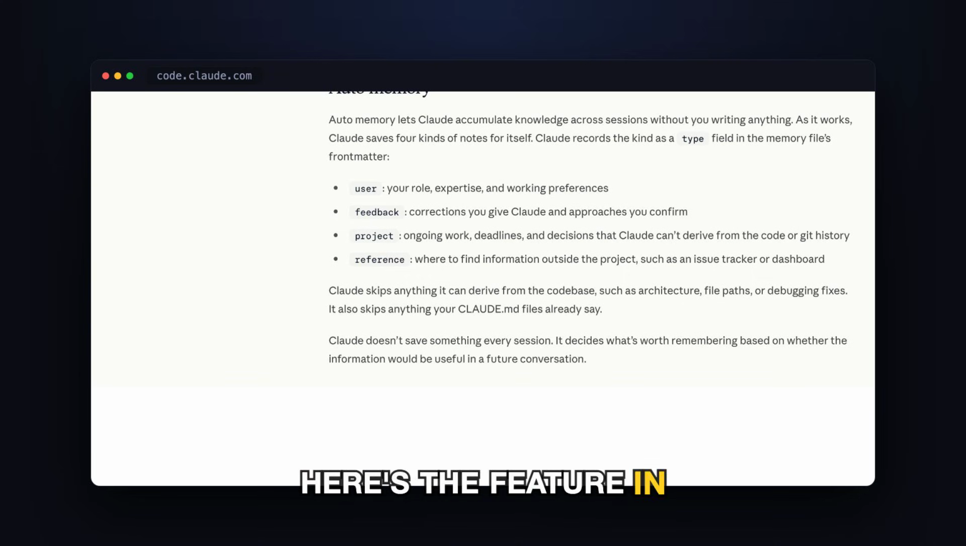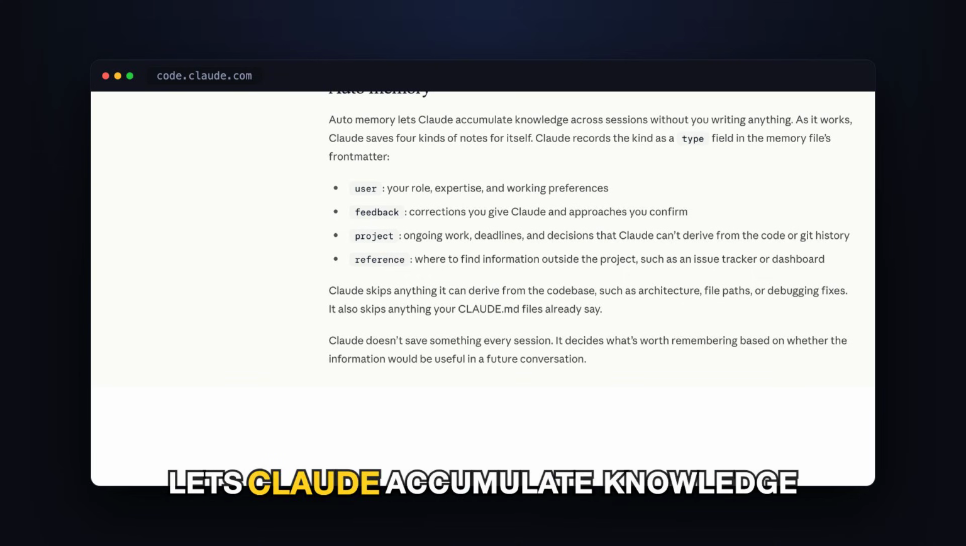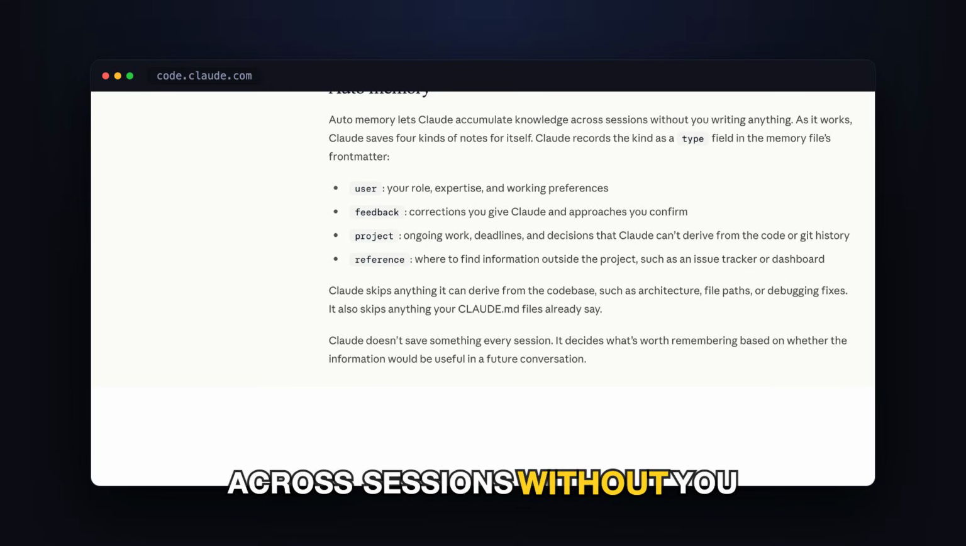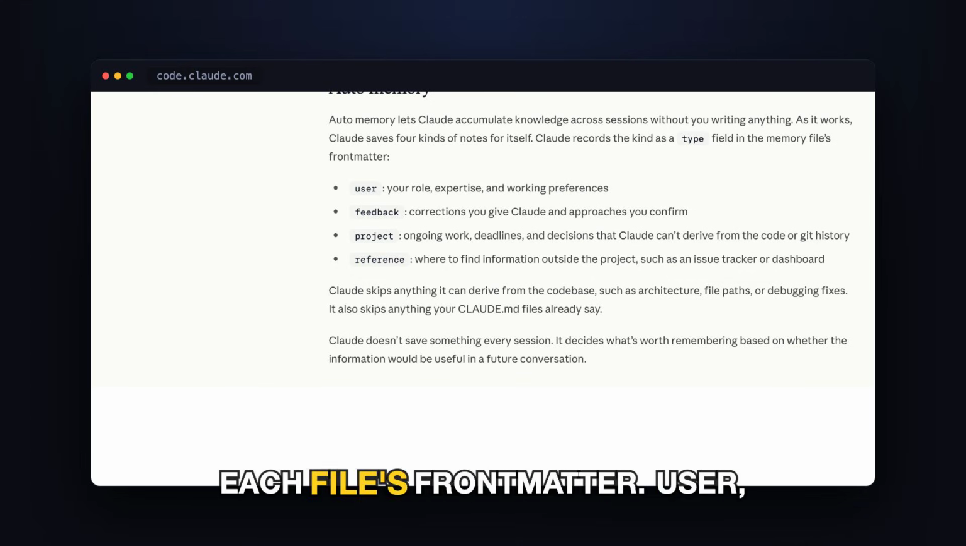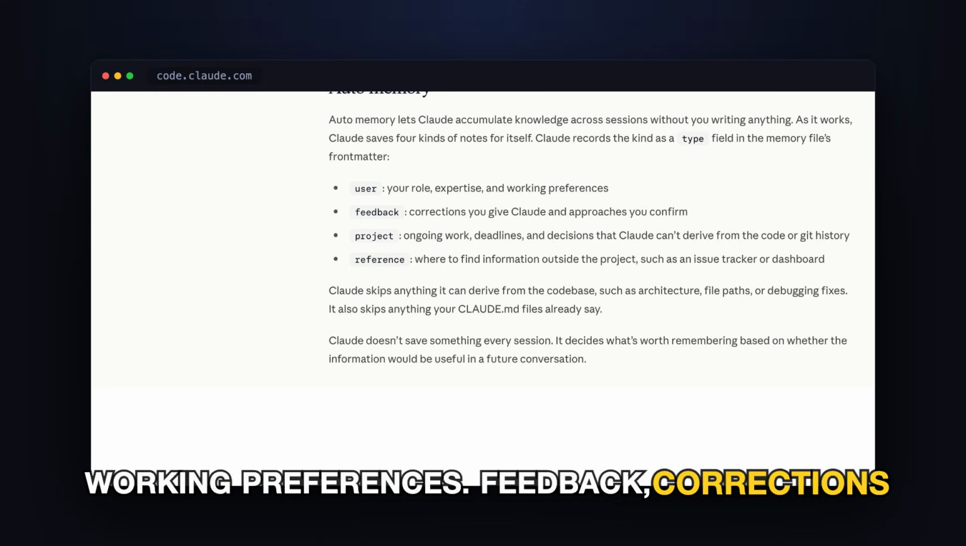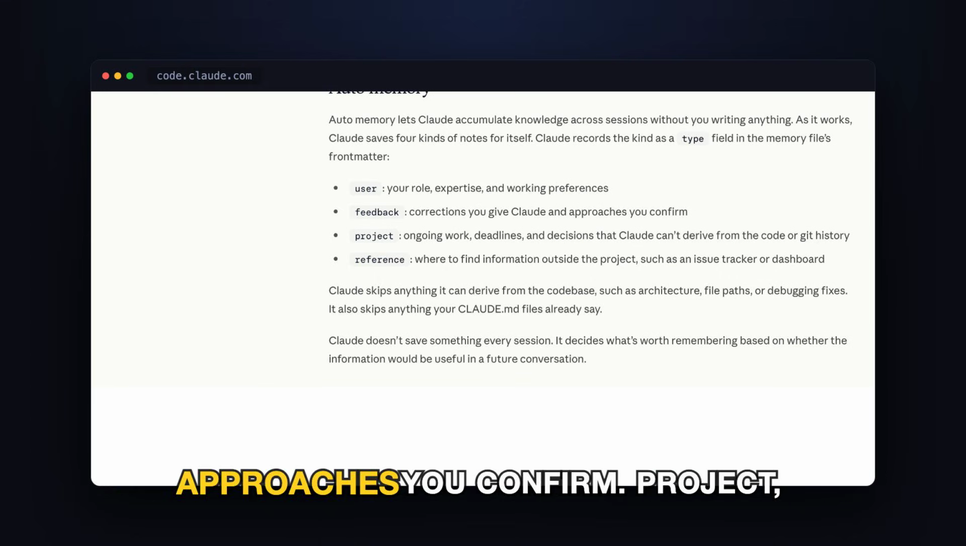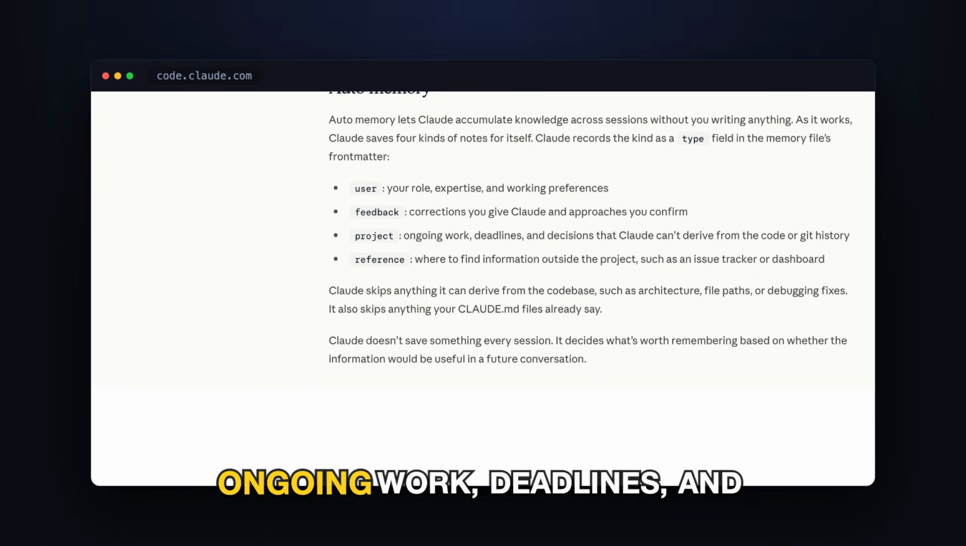Here's the feature in the docs. Auto Memory lets Claude accumulate knowledge across sessions without you writing anything, and it saves exactly 4 kinds of note, recorded as a type field in each file's front matter. User, your role, expertise, and working preferences. Feedback, corrections you give Claude and approaches you confirm. Project, ongoing work, deadlines, and decisions Claude can't derive from the code or Git history.